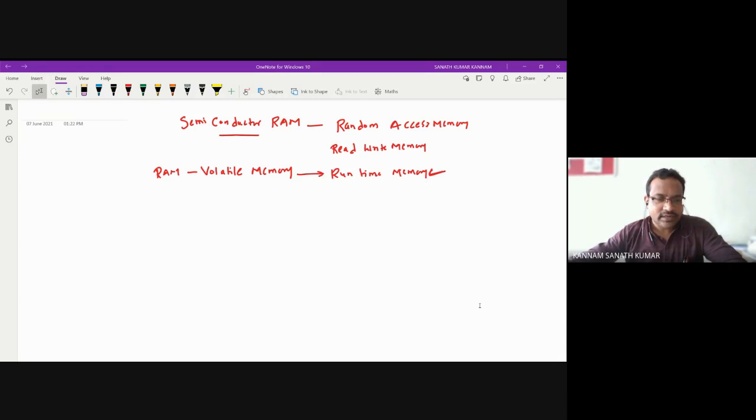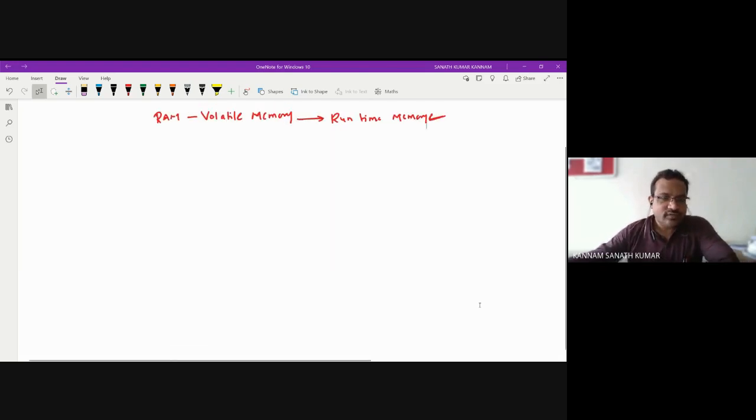Next point, RAM is volatile, which means the data stored vanishes when the power is switched off.